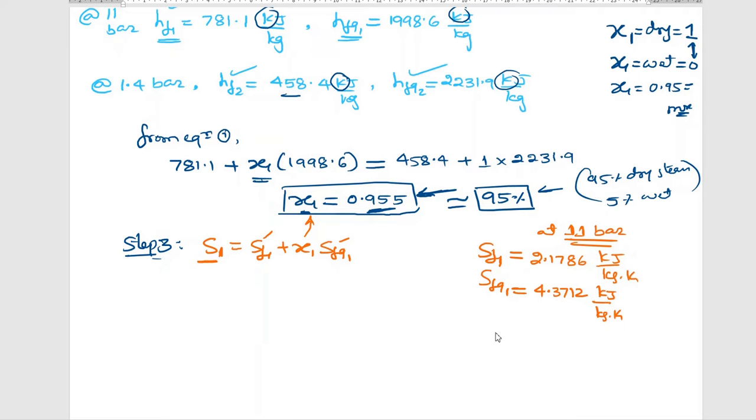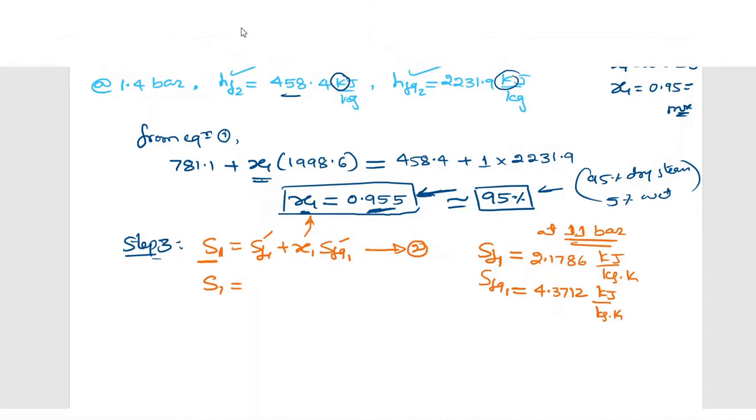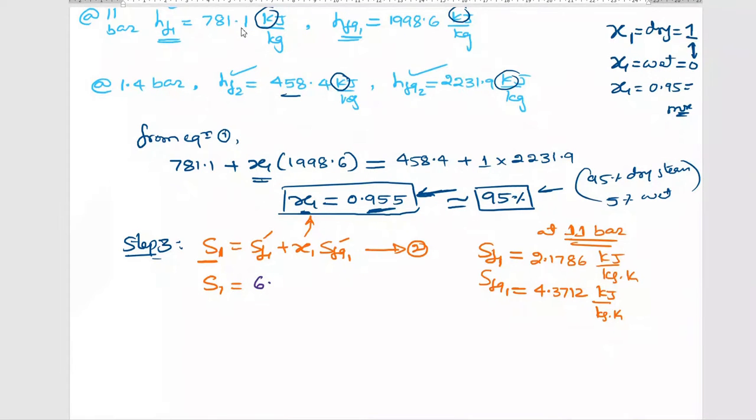Okay, these are the values of SF1 and SFG1. Substitute here in this equation, let me take this equation as 2. Substitute here and tell me S1. 6.353096 kilojoule per kg Kelvin. This is S1.